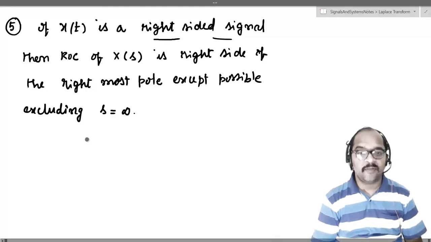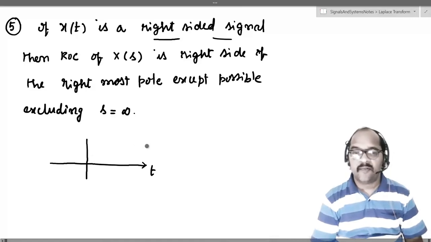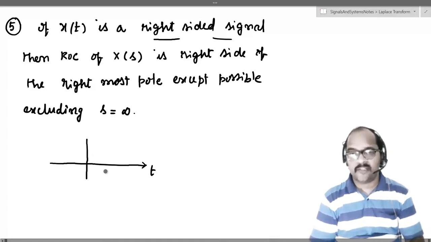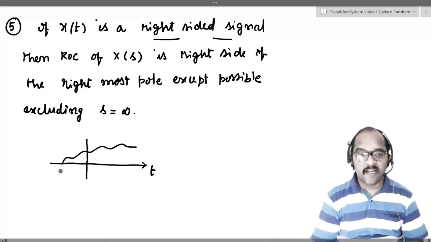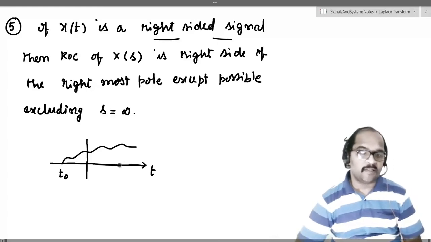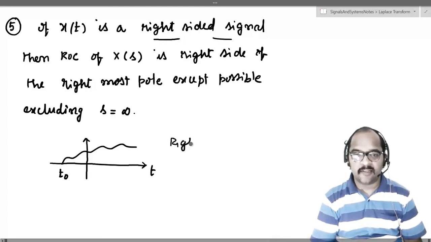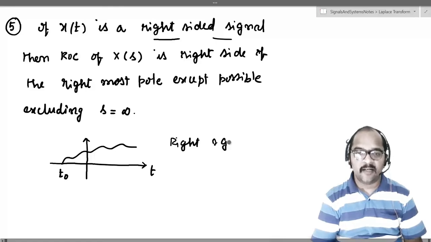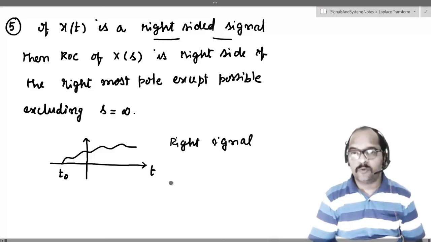So a right-sided signal means the signal can start anywhere, but it should move towards the right side. Note that it need not start at the origin. Let's say this is some t naught. t naught can be negative or positive, but still we call that signal a right-sided signal. It can start anywhere, but the signal should move towards the right direction, towards plus infinity.